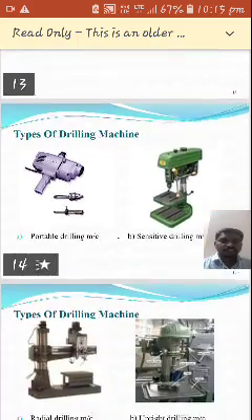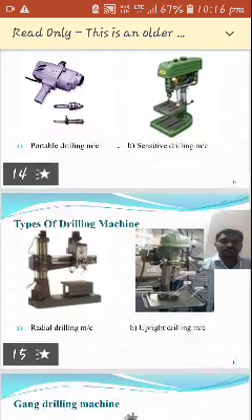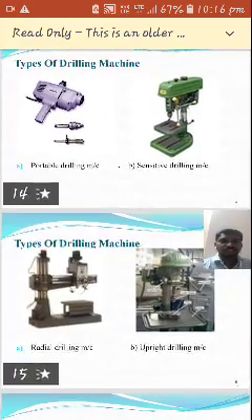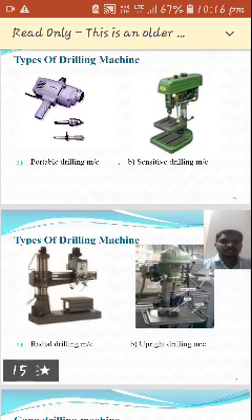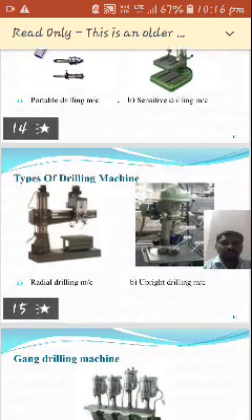So we are able to see the figures here. In A there is a portable drilling machine, and in B there is a sensitive drilling machine. These two machines can be seen in workshops, and outside also they are visible.